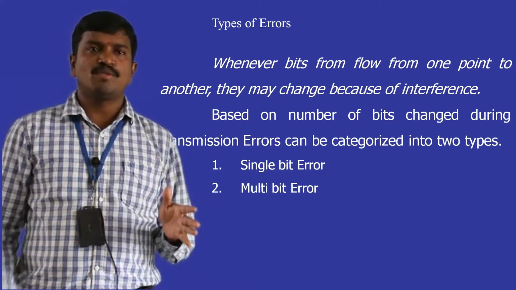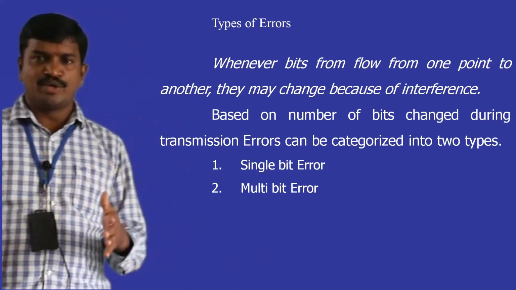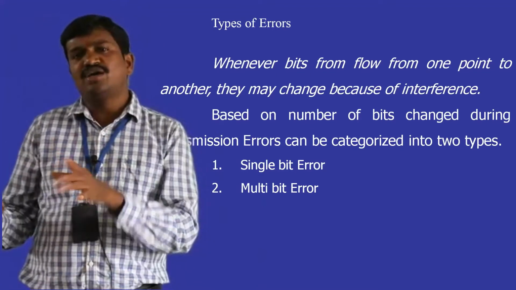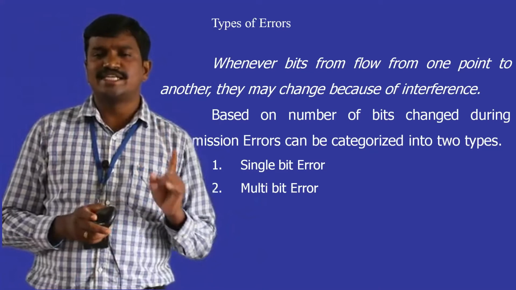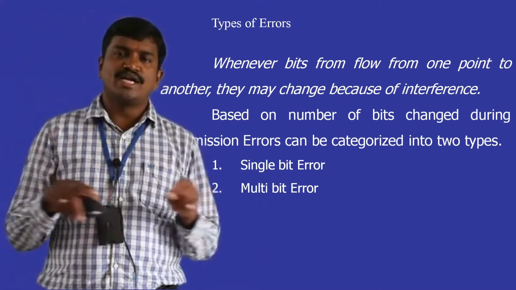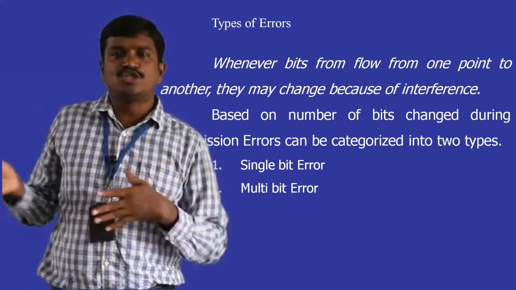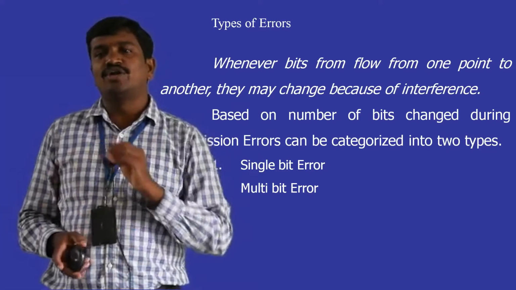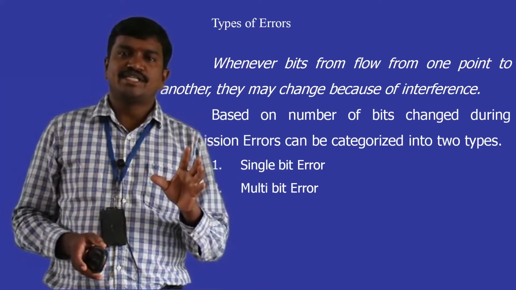See, we are talking about data. If your data is moving in one byte units, and in that one byte only one bit is corrupted, and in the second byte one more bit is corrupted, this concept we call a single bit error. If you consider one data unit, how many bits are corrupted in that? You may have 100 data units to be sent, but we never consider all the errors in all units because all the units are not sent at a time. Data units are sent one by one.